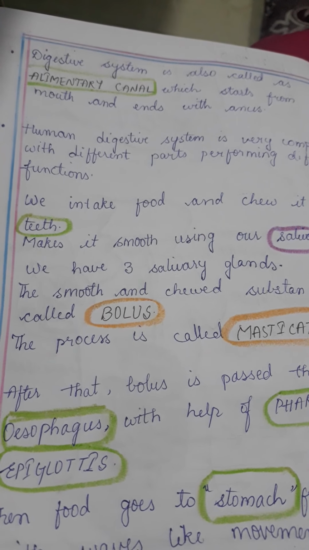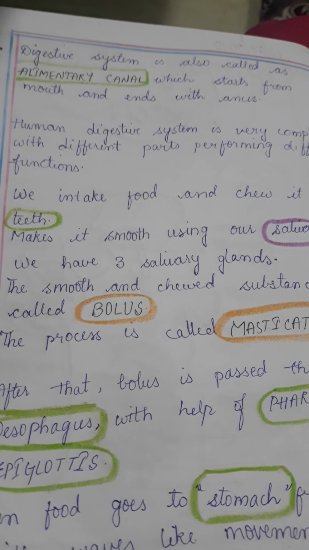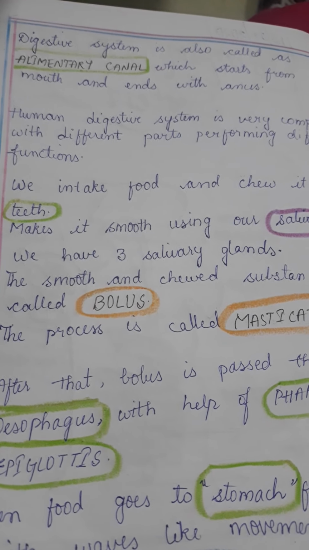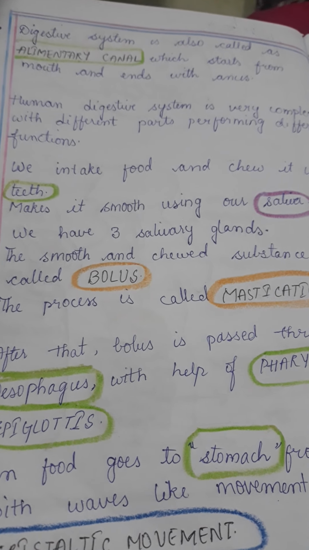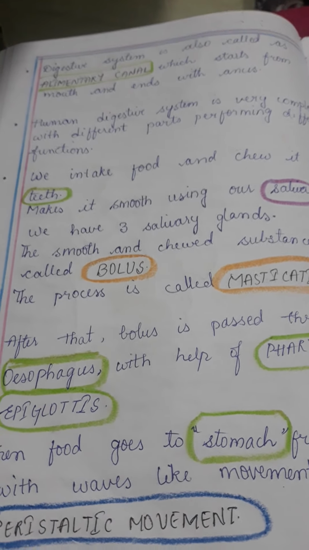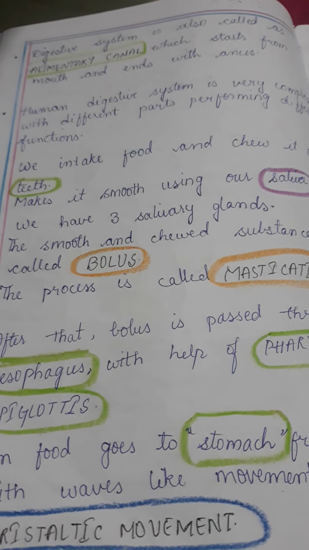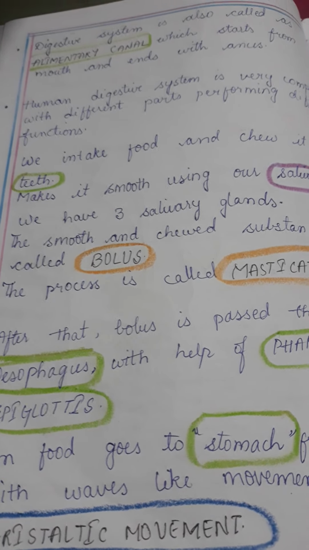So I have written it. See, the digestive system is also known as the alimentary canal, and it starts from our mouth and ends with the anus. The human digestive system is very complex, with different parts performing different functions. Now we take food into our mouth and chew it with teeth. Remember, when we take in food, we call that process ingestion.